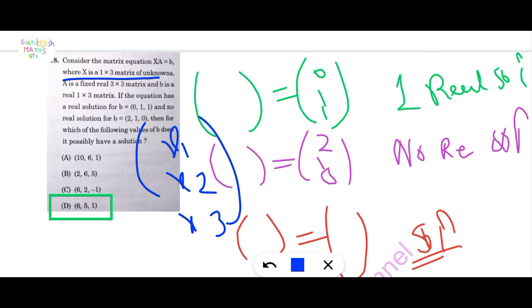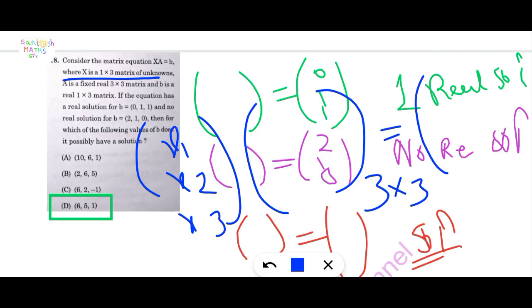A is a fixed real 3 cross 3 matrix, and b is a real 1 cross 3 matrix given. If the equation has a real solution for b equal to 0, 1, 1.